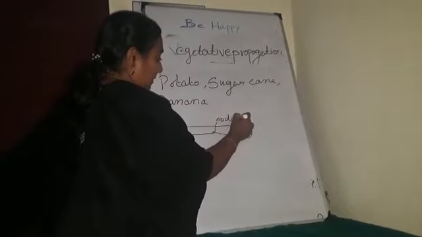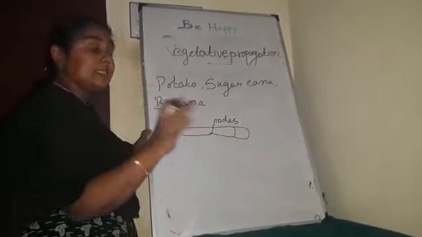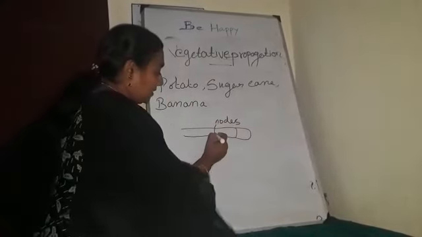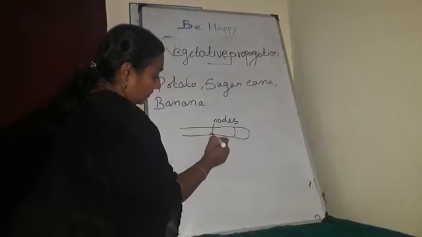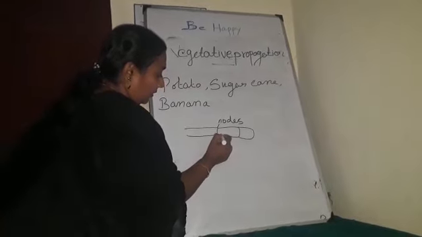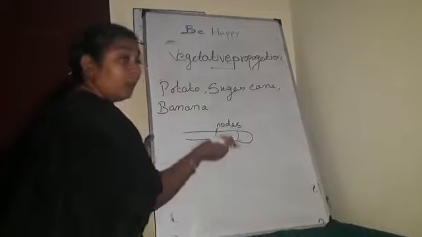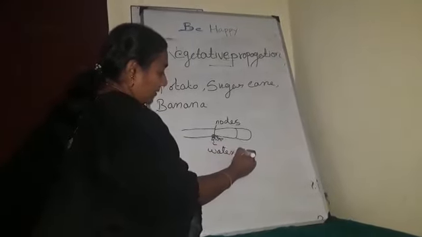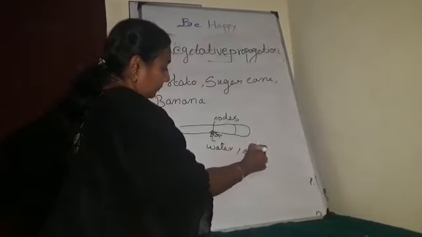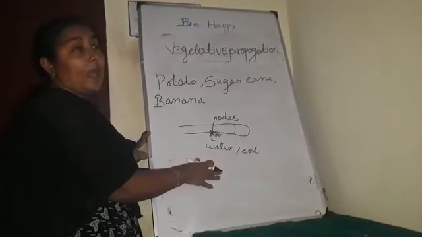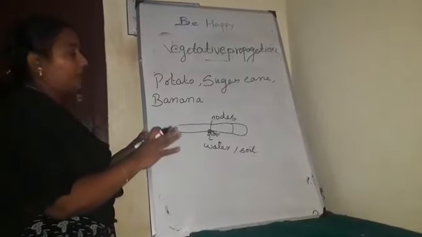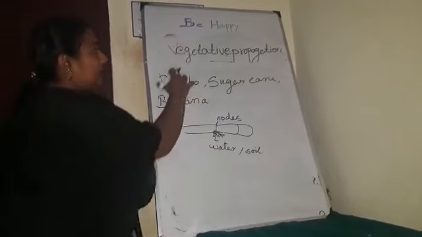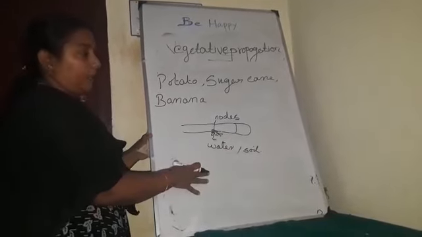Small plantlets arise from these nodes. When these nodes come in contact with water or damp soil, they produce roots and are able to grow into a new plant. This process is called tuber. Already we studied, it is a kind of vegetative propagation.